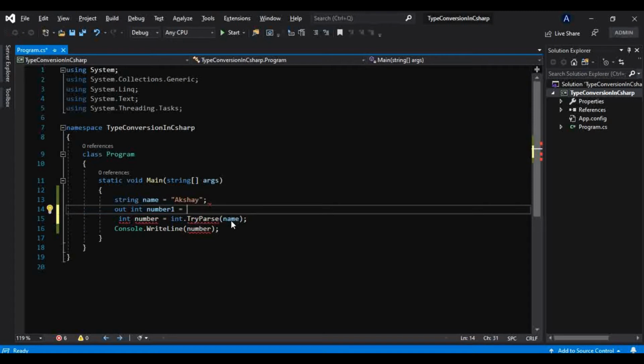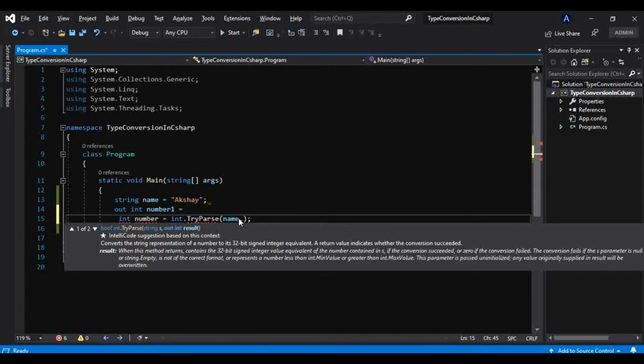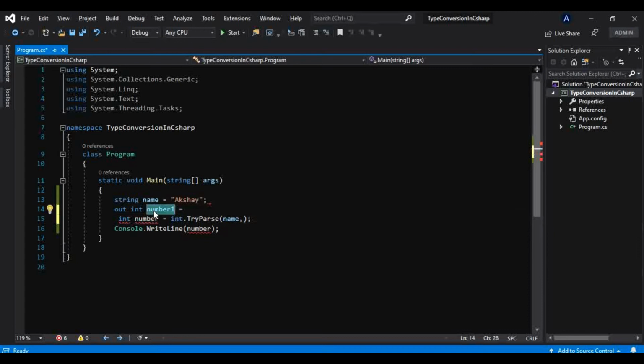Now we have passed this string as the first parameter to int.TryParse, and the second parameter it is expecting is one out parameter. What the out parameter is, don't worry about that, we will discuss it in great detail in later videos.